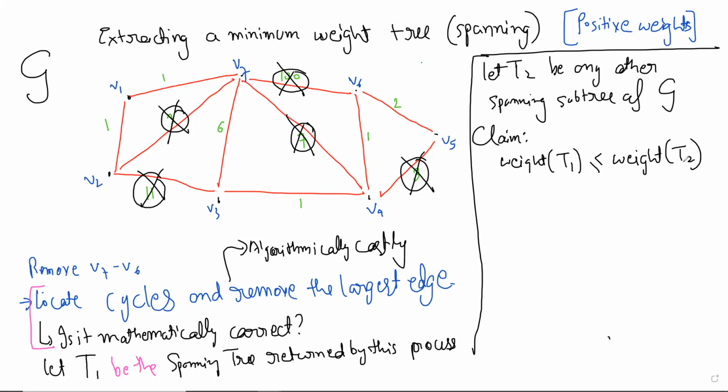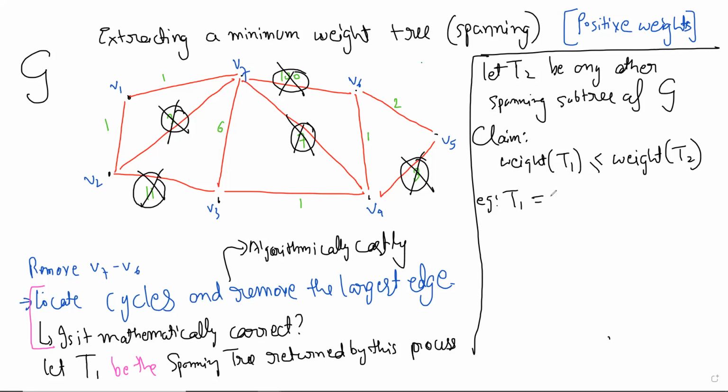Let us see how we can prove this. Any ideas? T2 is some other tree, which uses some other edges. Obviously, some edges might be the same. We can also take an example.